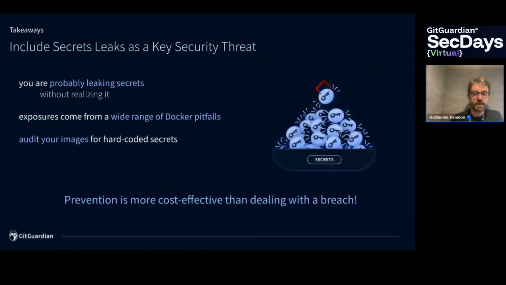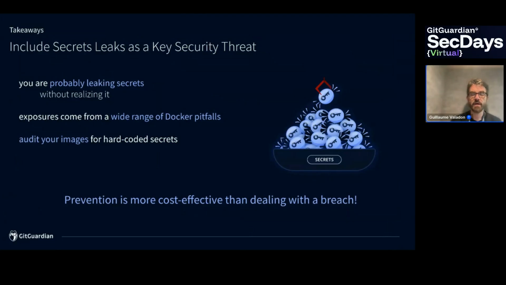Takeaway message for today: something that we really want you to do in 2025 is to include secret leaks as a key security threat. Why? Because you are probably leaking secrets. You don't know it yet. You are maybe leaking secrets in GitHub, GitLab, Slack, DockerHub. In the case of DockerHub, the secrets are there and the exposure appears because we have a wide range of Docker pitfalls. And from time to time, you think that it's safe, like with the ARG parameter, but in the end, the secrets will leak.